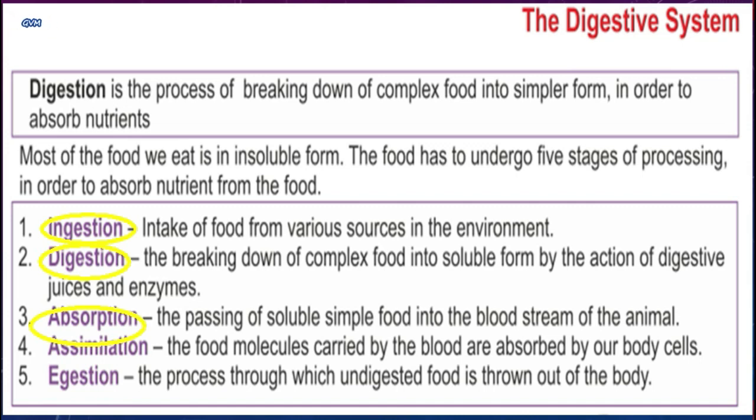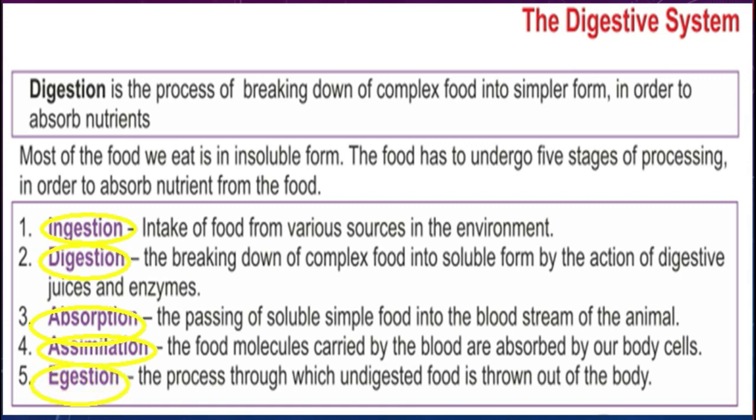The next step after absorption is assimilation. Assimilation is the process where the absorbed substances are transported through blood vessels to the different organs of the body. Now, the last step of the digestive system is egestion.